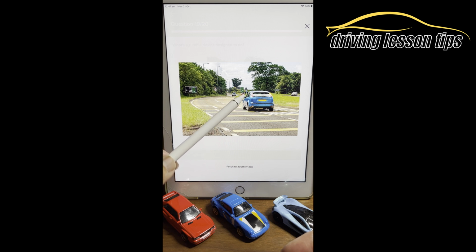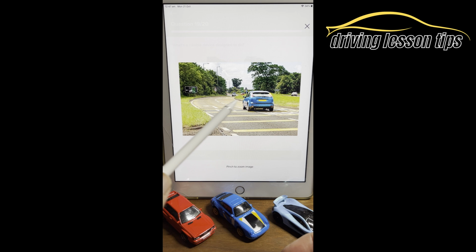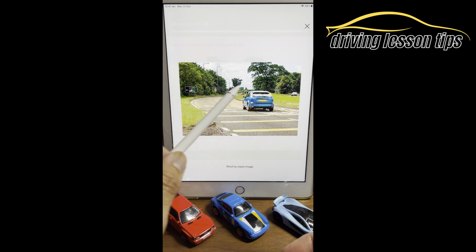We can just see that black sign there. And also you've got these countdown markers there. The green board with the one white stripe, which means we're 100 yards away from the roundabout. This is warning you. I can see we're on a dual carriageway of some sort. Most likely the speed limit is 70 on this road. So it's alerting you that you need to slow down due to this hazard.